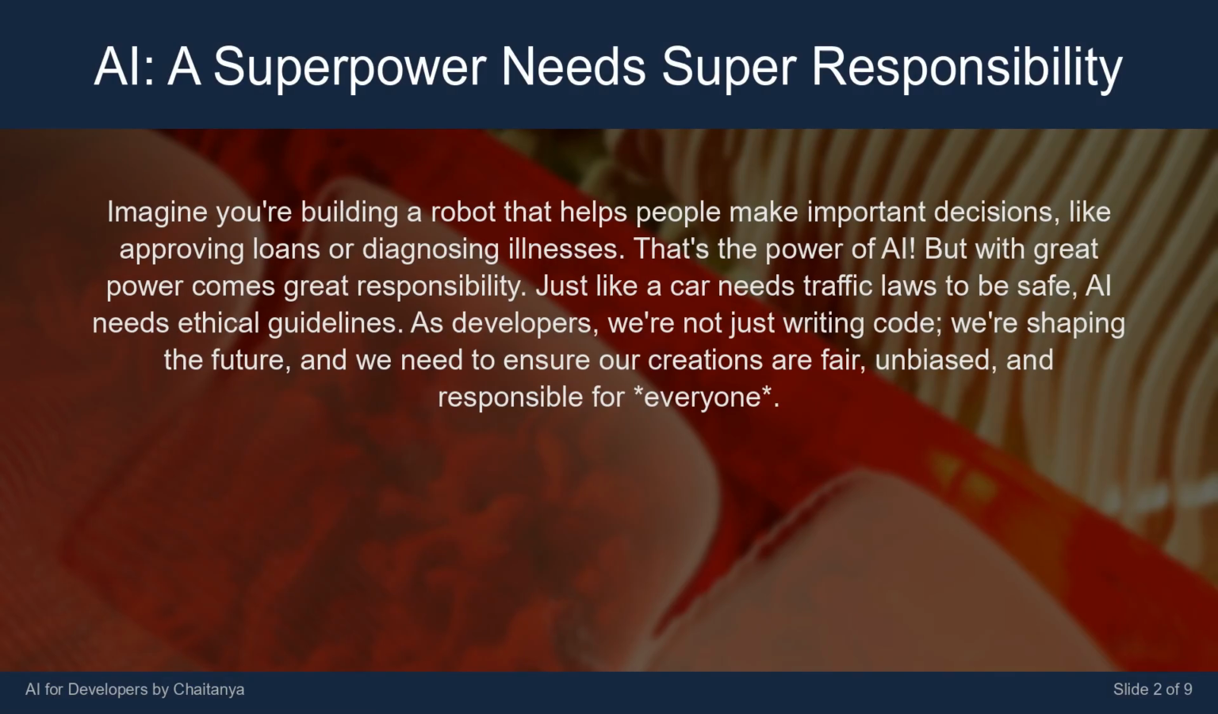Imagine you're building a robot that helps people make important decisions, like approving loans or diagnosing illnesses. That's the power of AI. But with great power comes great responsibility. Just like a car needs traffic laws to be safe, AI needs ethical guidelines. As developers, we're not just writing code, we're shaping the future, and we need to ensure our creations are fair, unbiased, and responsible for everyone.